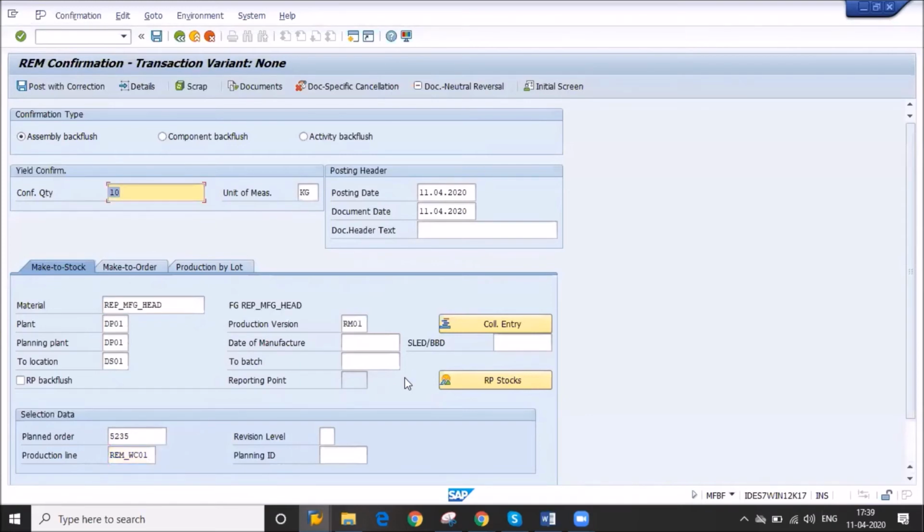Okay, so all data will be coming. What is the planning data, the planning plant, the location, the version? Each and everything is coming.